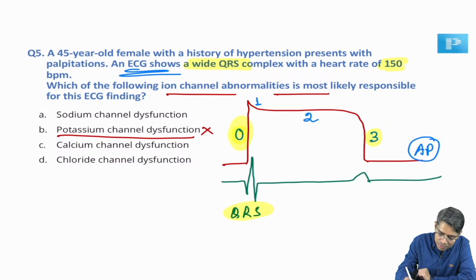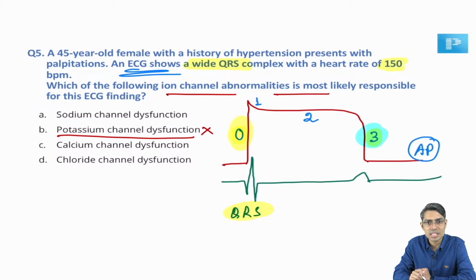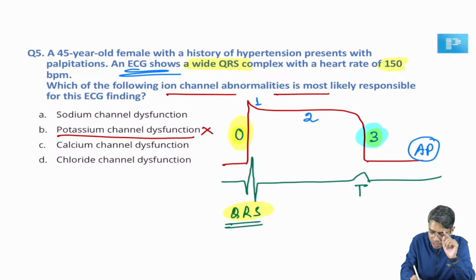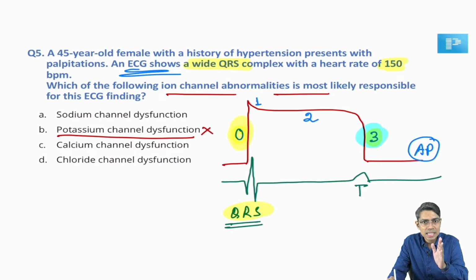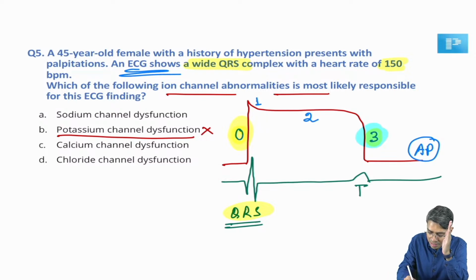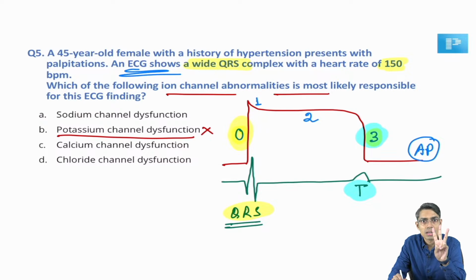And whenever there is phase number 3 in the action potential, it causes repolarization of the ventricular muscles. Repolarization in the ventricular muscle means T wave. That's why we say that the QRS complex of ECG directly correlates with phase number 0 of myocardium, and the T wave in the ECG directly correlates with phase number 3 of myocardium.